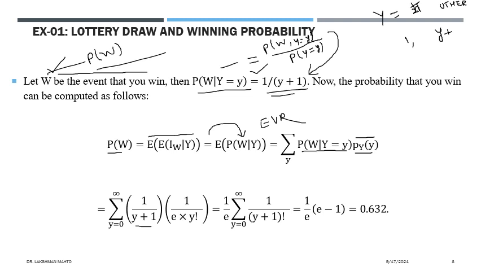E, what is it? The Napier number, Napier constant we are calling it. You know that it is coming in the exponent in the distribution of Poisson. That's where this value happens to be 2.73. It is an irrational number, a transcendental irrational number, 2.718 something like that. It will go on. So we simply call it the irrational Napier constant. So you can take it out of the summation, because it is a fixed number. It has no dependency on Y. So we just have to sum Y equal to 0 to infinity of 1 by Y plus 1.